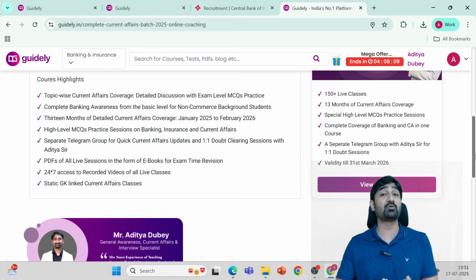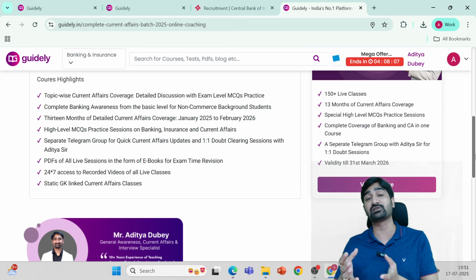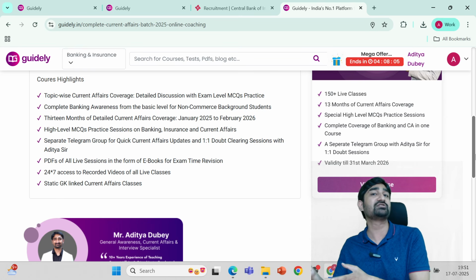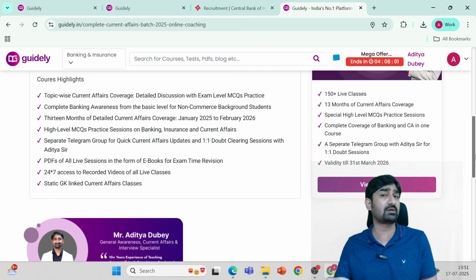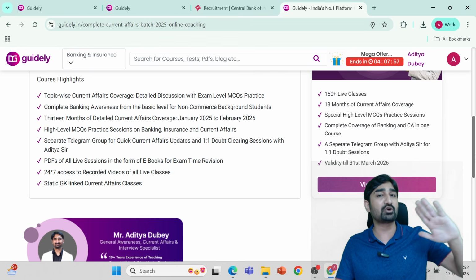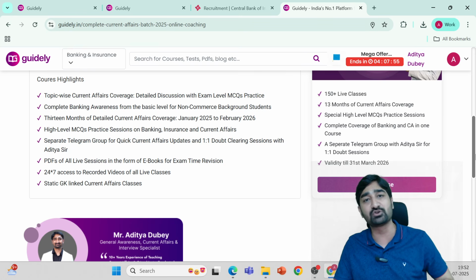So if you are not aware of what PSL is, you will not be able to answer the question based on the recent changes in the PSL, because there are statement-based questions. In the IBPS upcoming examination, you are going to get questions based on three statements. Statement one will be based on banking awareness, second and third will be based on current affairs.